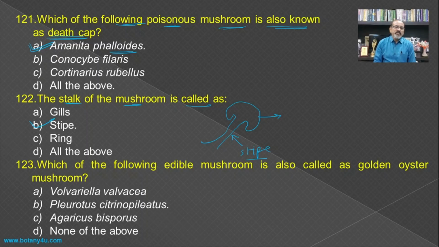So the stipe becomes the answer for this one. Then which of the following edible mushrooms is also called as golden oyster mushroom? So the Pleurotus citrinopileatus, which is yellow in color, and hence it is known as the golden oyster mushroom.